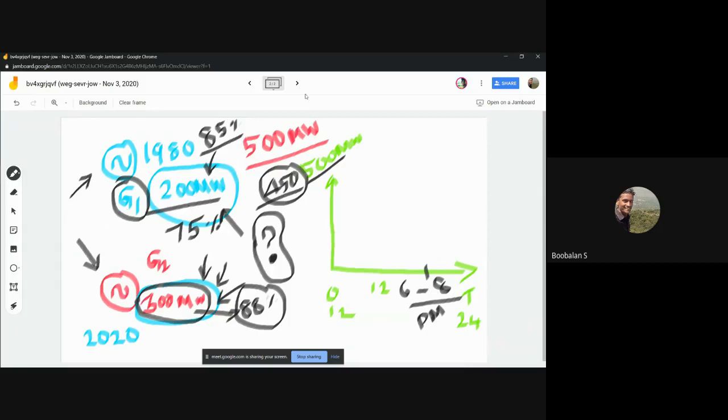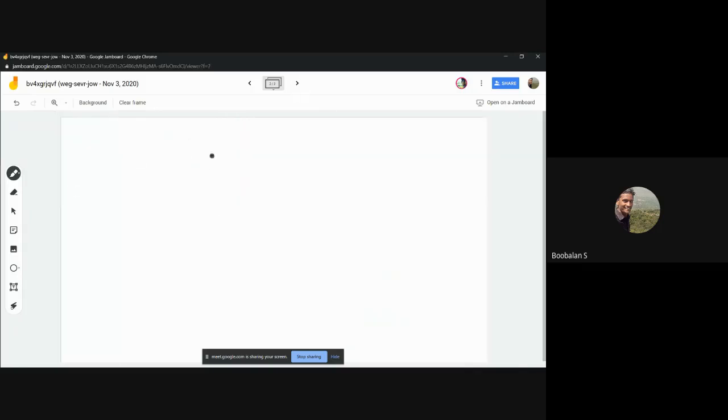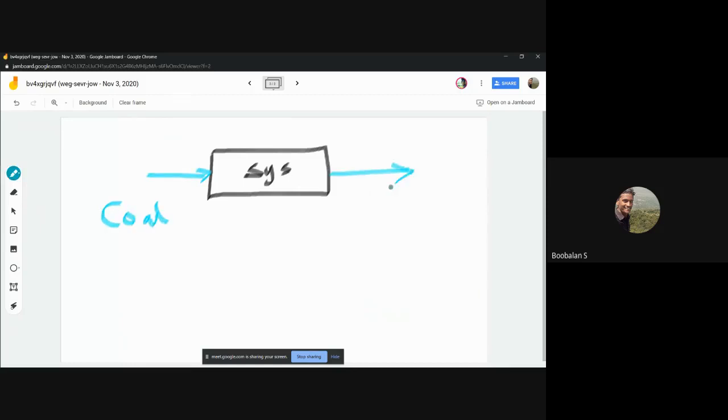So input, coal, I fire it, right? So for example I take a black body, right? This is a system, a black body system, and I'm going to feed input over here. This is my coal, right? So I'm getting output over here. It's my electrical energy, right? So electrical energy I'm getting. For example, this is a conversion, so output by input, right?